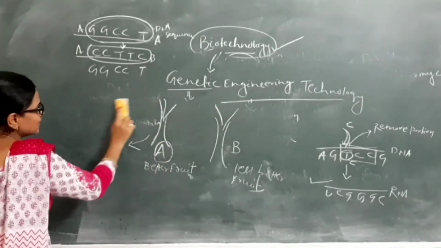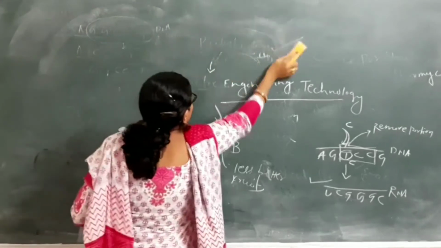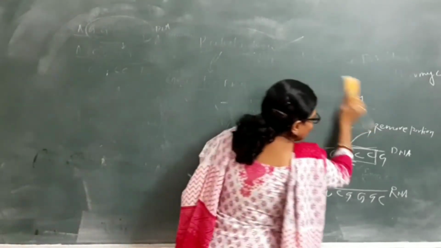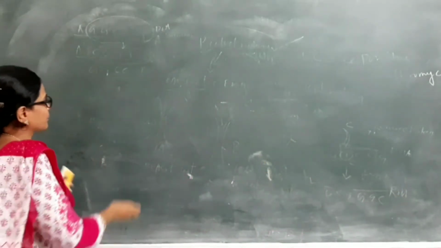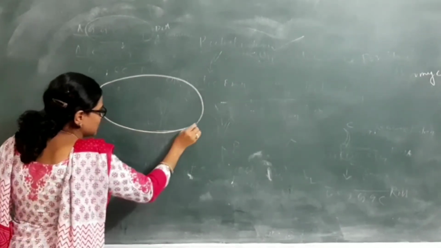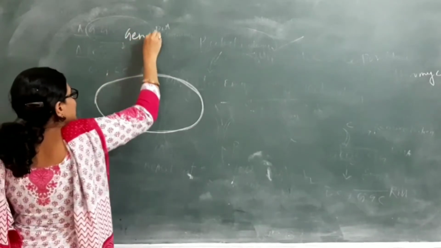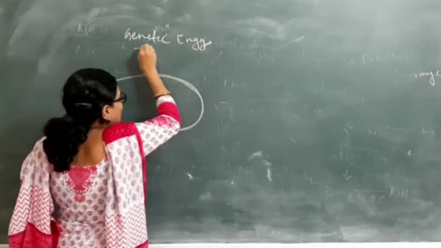In this genetic engineering technology, first we take a DNA, plasmid DNA. Where is the plasmid DNA present? Inside the bacteria, the plasmid DNA is present. Now we will study genetic engineering technology.